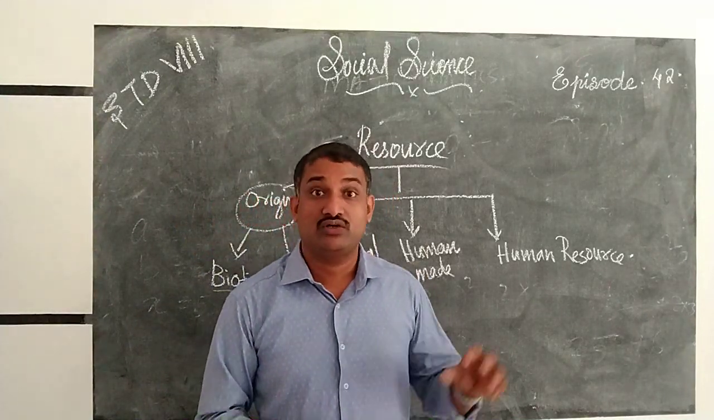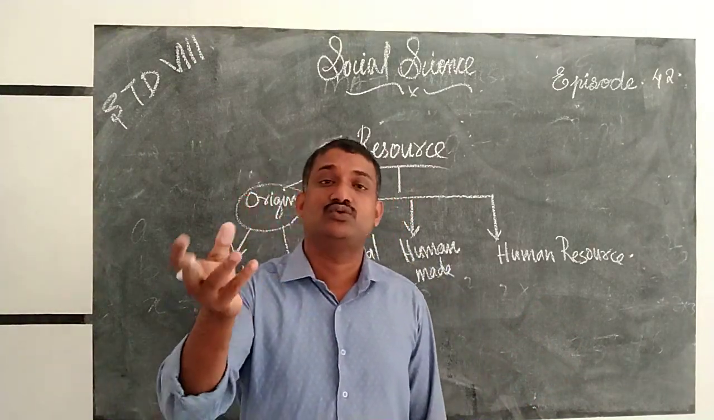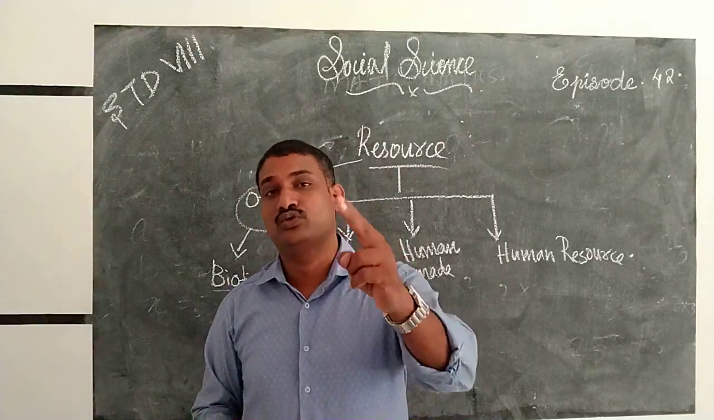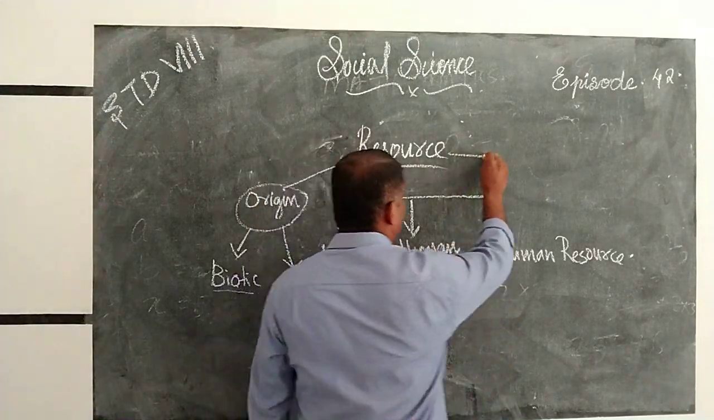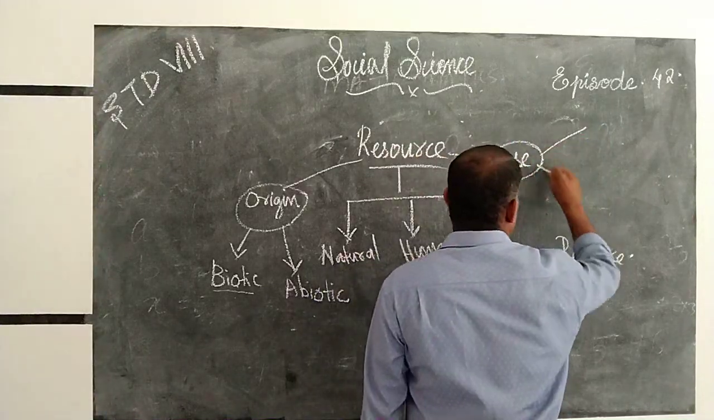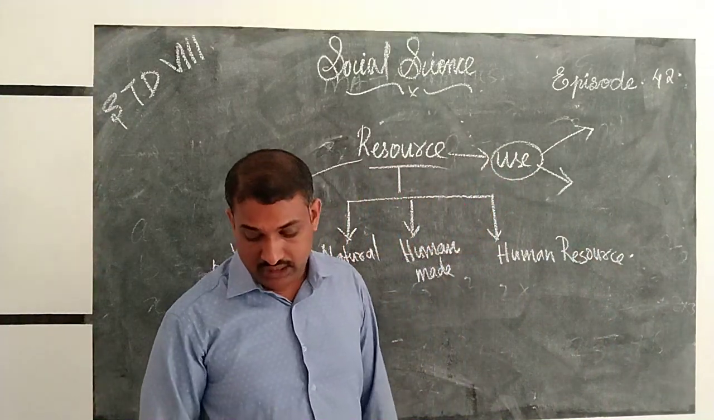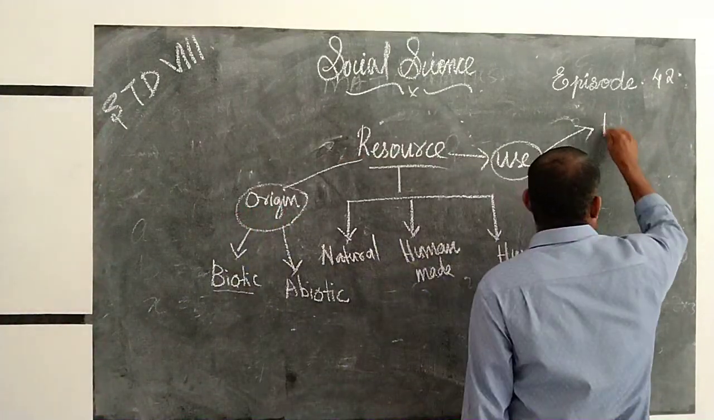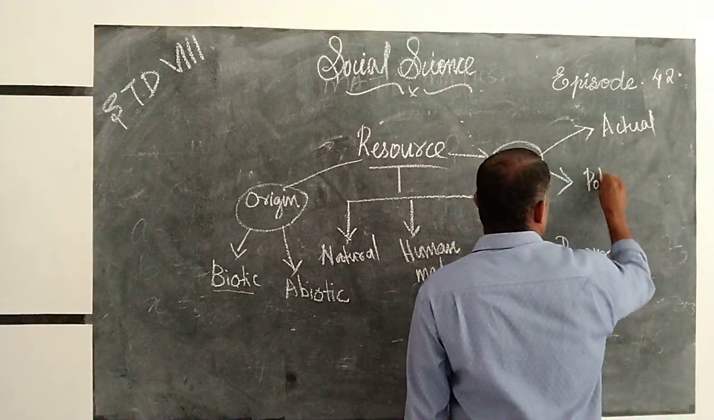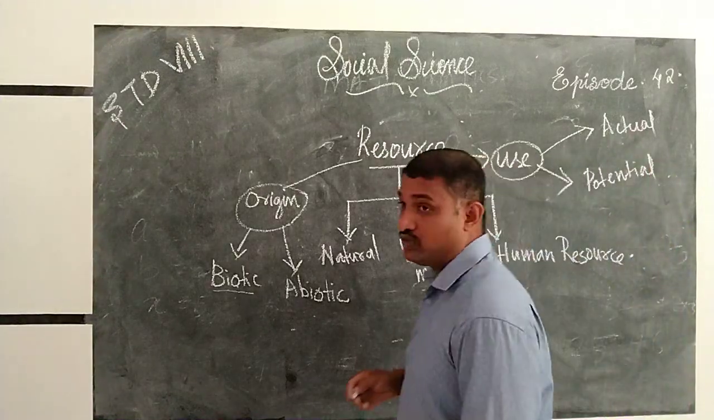Next, we want to know on the basis of use. On the basis of the use of the resources, we can divide the resources into two: actual resource and potential resource.